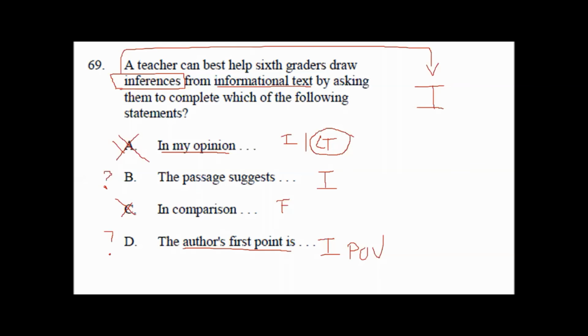So the better selection here is B. I'm not saying that author's point of view is not a type of inference. It absolutely is. But "the passage suggests" makes a child take a little bit of the facts in there plus what they know about the world in order to make a conclusion. So B: to draw an inference from the text is to derive a conclusion that is not stated explicitly.